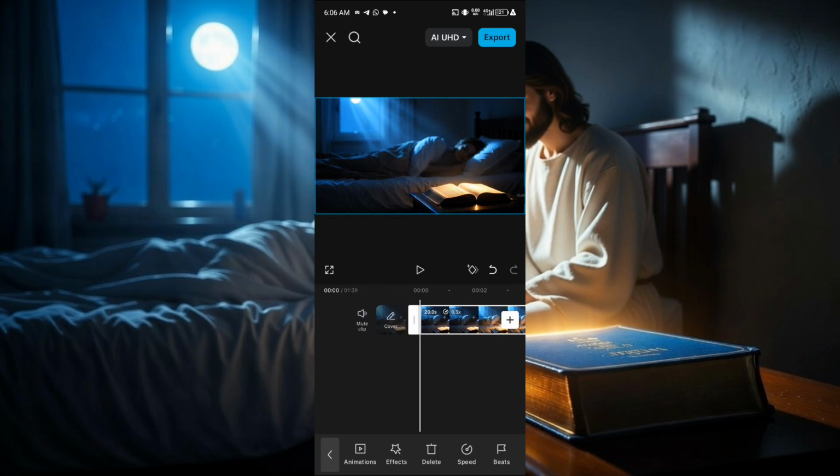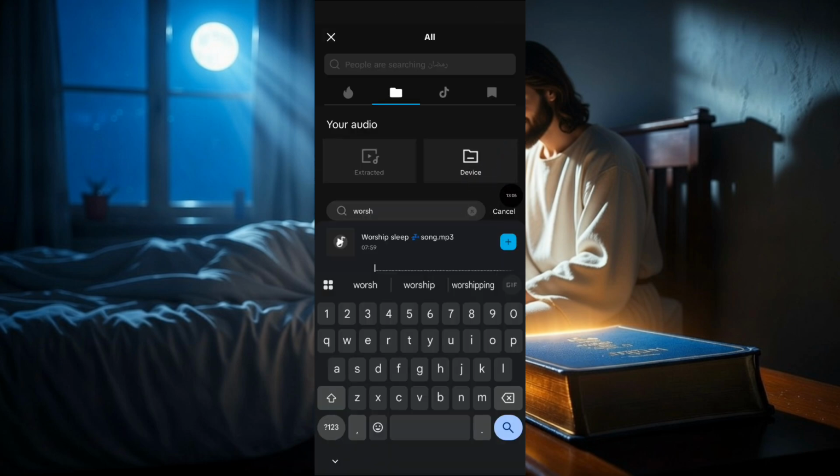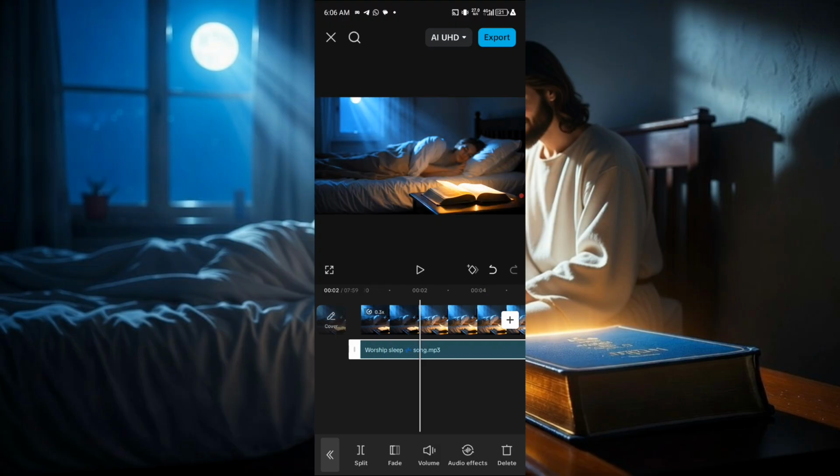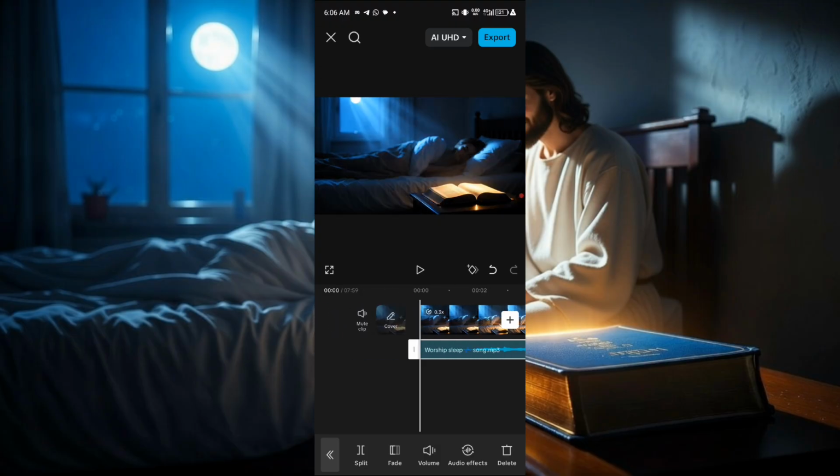So the next thing we'll do is to bring in our audio. We are going to look for our audio that we just downloaded. So I went to audio, then I went to search on my device for it. So this is it. I'm just going to import it. So I'm just going to make sure that it gets to the length of the videos, the length of the music. Now we are not going to be playing the music here, because we are going to be posting it on YouTube, and we don't want to get any copyright issue because we are using the free version. So if you want to start uploading these videos on YouTube, try and get the pro version.